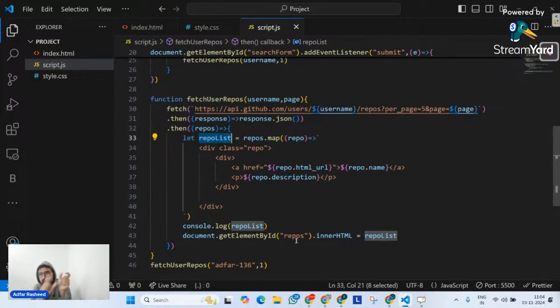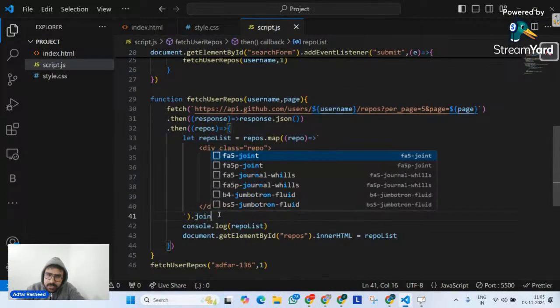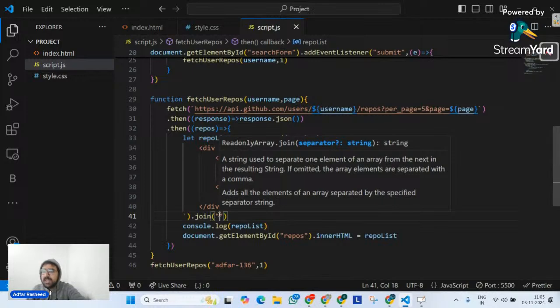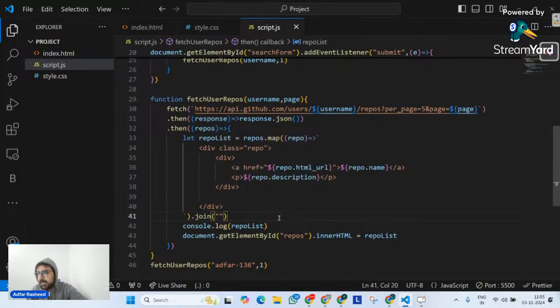And that string will be containing all the divs, depending on what these repos are. No, textContent is a method of the DOM. What is the method of JavaScript with the help of which we can convert our arrays into a string with a separator that we have? We have a method called join, dot join. Please join them with an empty string. So we have join as the method.